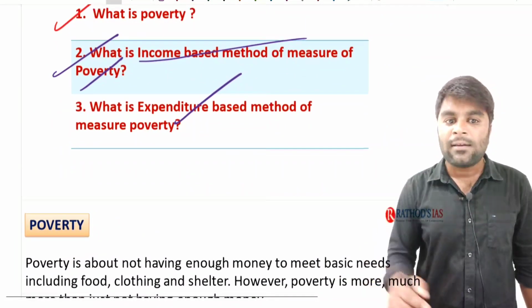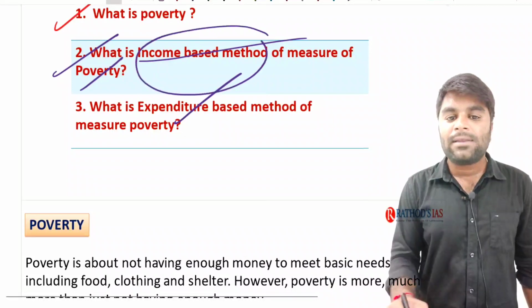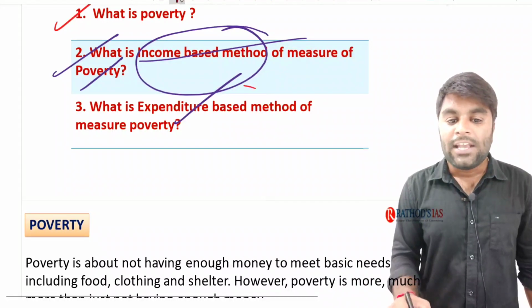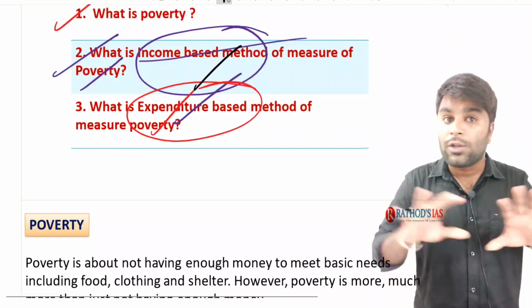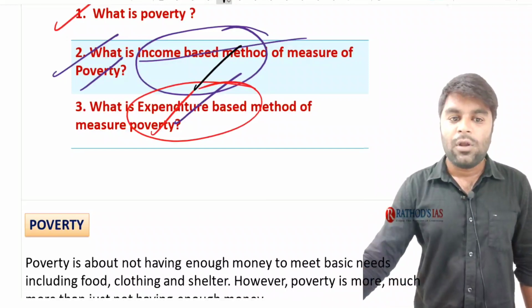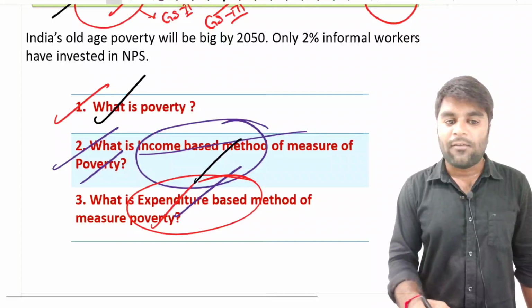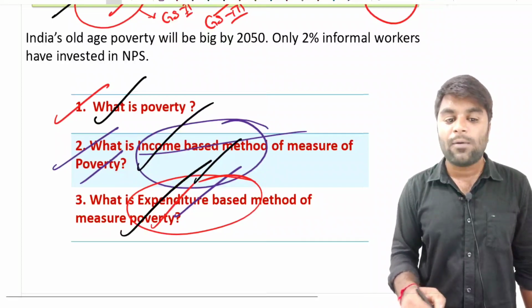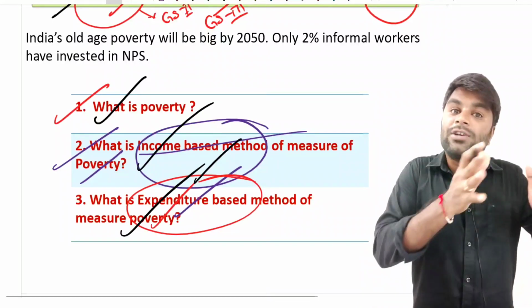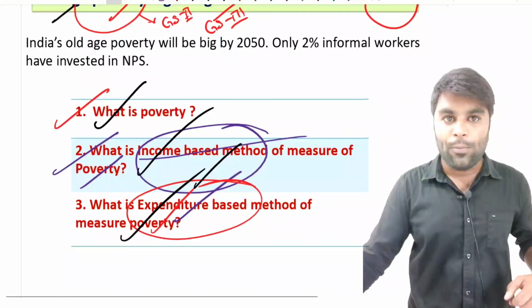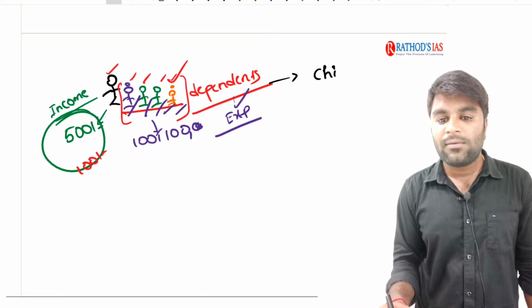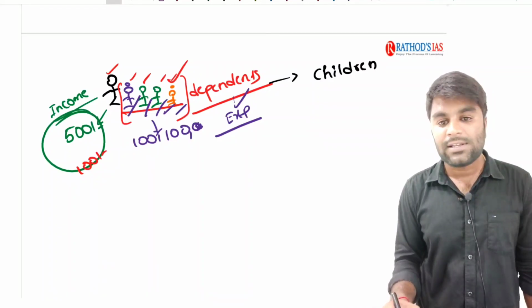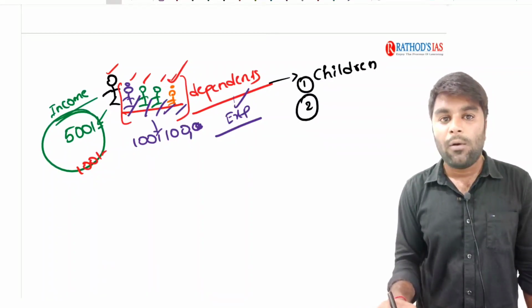So that's the reason why, instead of the income-based method, the expenditure method is used to calculate poverty all over the world. I hope you understood the things very clearly here. I hope you understood what is the meaning of poverty, what is the income-based method, and what is the expenditure method. Why we take the expenditure instead of income, I hope it is very clear. It is because of the dependents such as children, and there might be old age people.